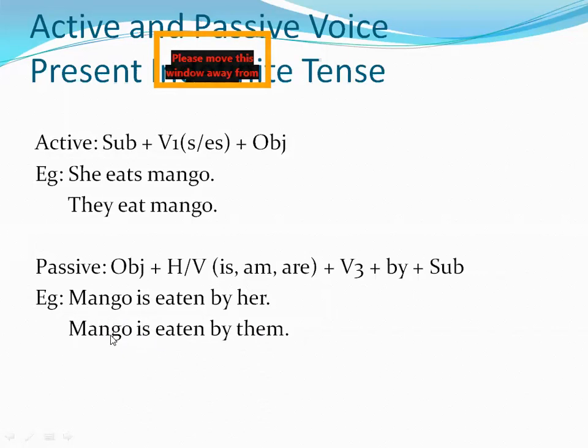Okay, and अगर यहाँ होता mangoes, ठीक है, then we can use are over here. These helping verbs are used according to the object of passive. Mangoes are eaten by them, more than one mango, but here we have only one mango in the active sentences. Don't try to change them by your own. Okay, you have to change the passive according to the active words.